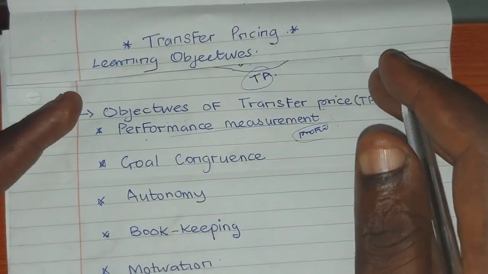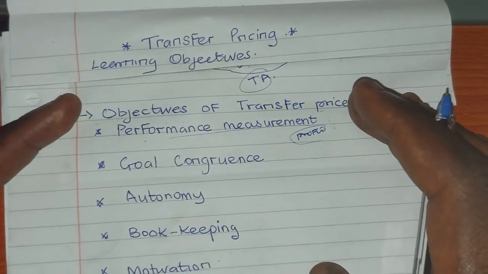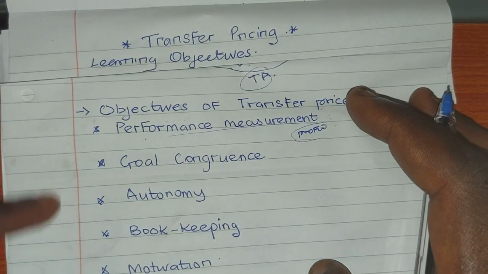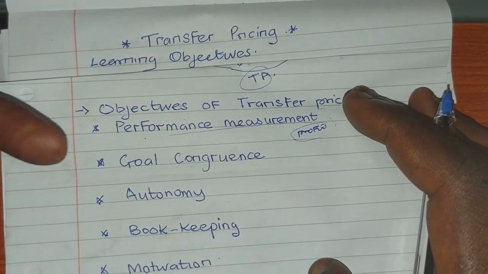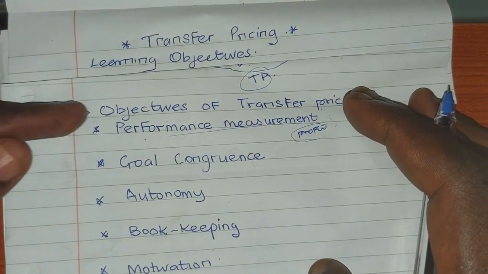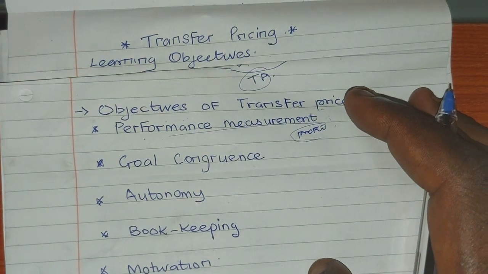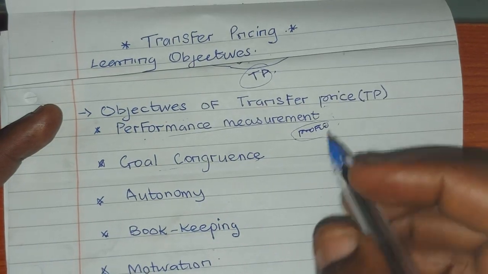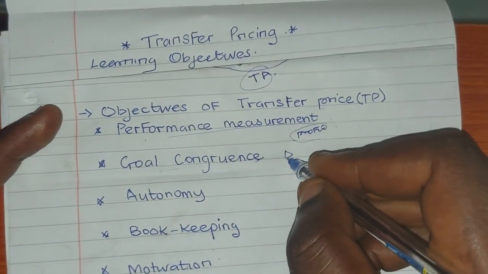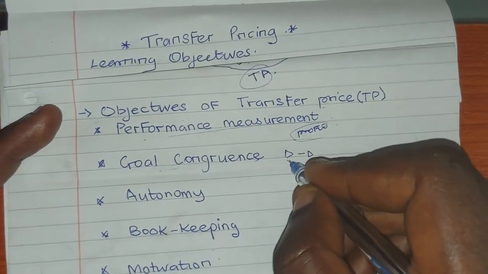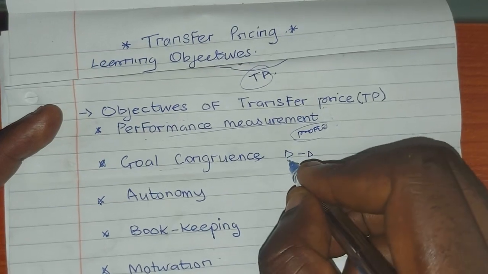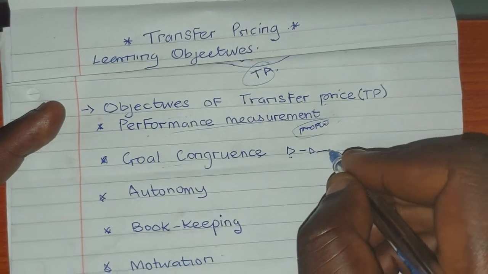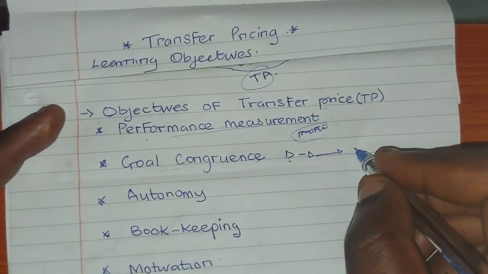When the ideal transfer price is used, so we are coming there, I even love to treat this objective last. By the time we practice some questions, you will understand all these objectives. Then goal congruence simply means that the divisions' decisions, whether the selling division or the buying division, must be tailored to the objective of the company.